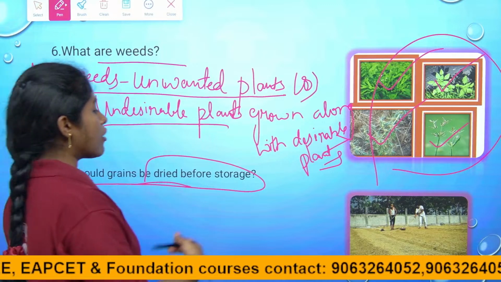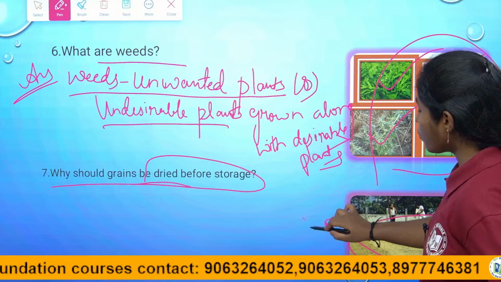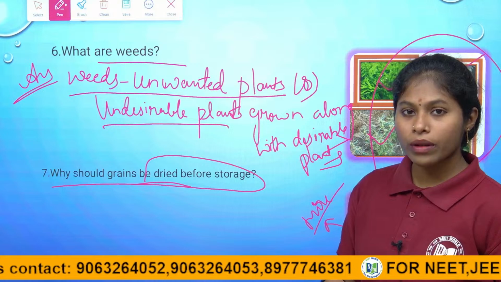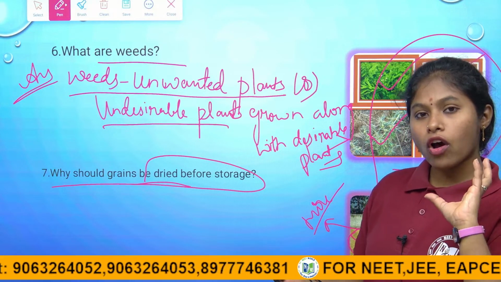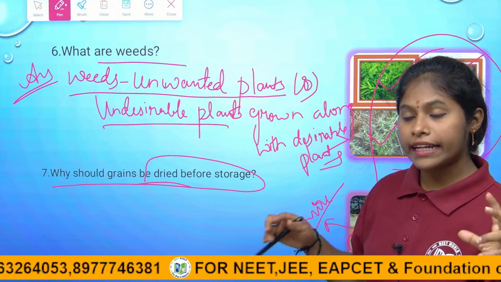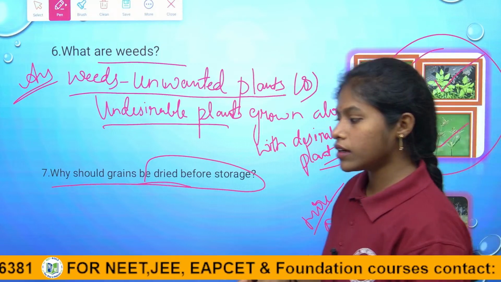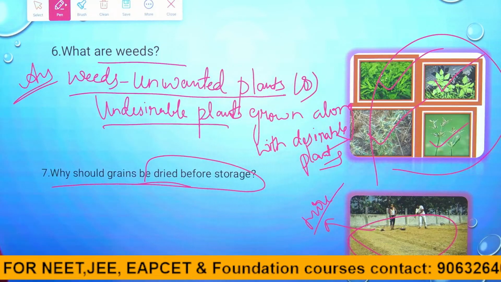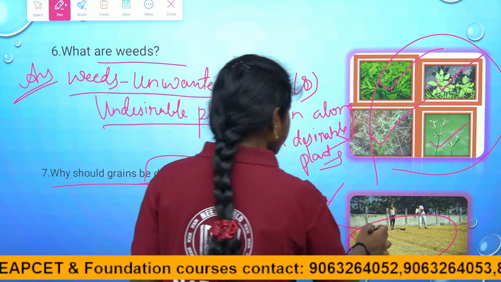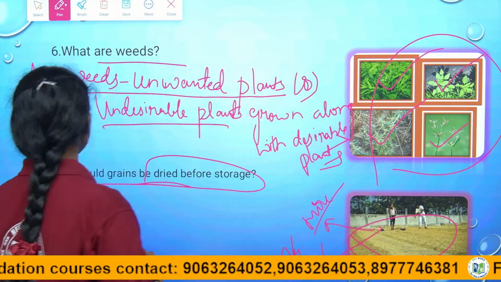After the winnowing process, the grains have more moisture content. If the drying process is not done, what will happen? For the moisture, the microorganisms are more attracted. Thereby the entire hard work, the crop, will be wasted, right children? The microorganisms spoil the entire grains, right children? That is why the drying process should be done. For this question, here is what we write.